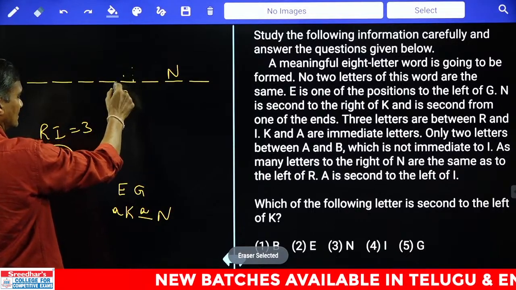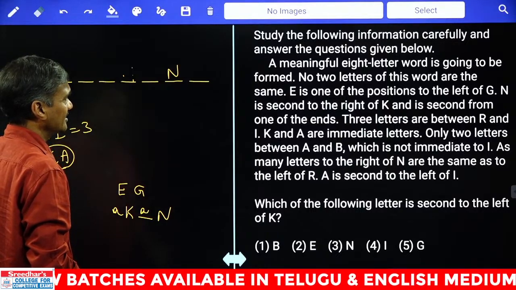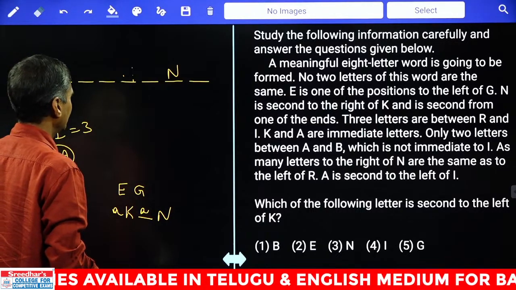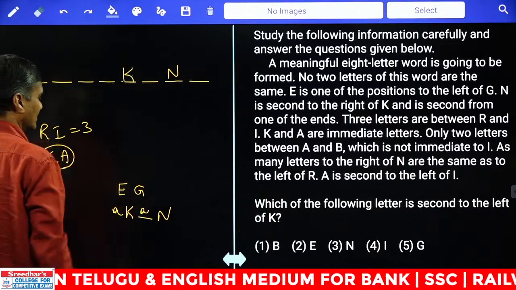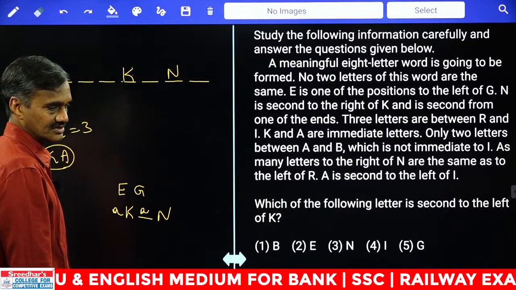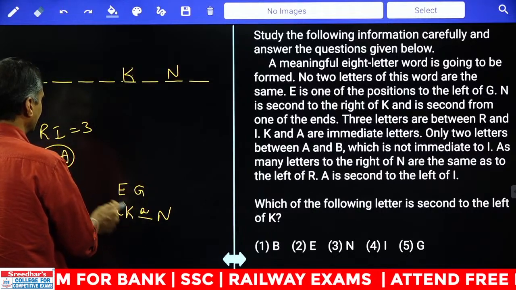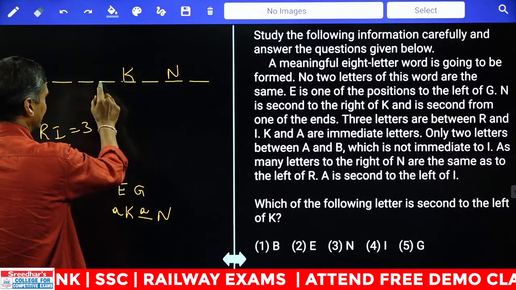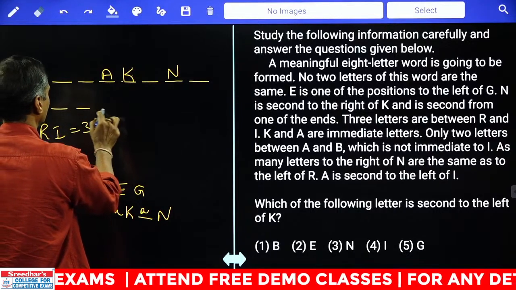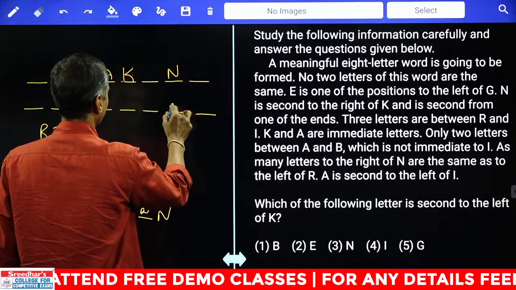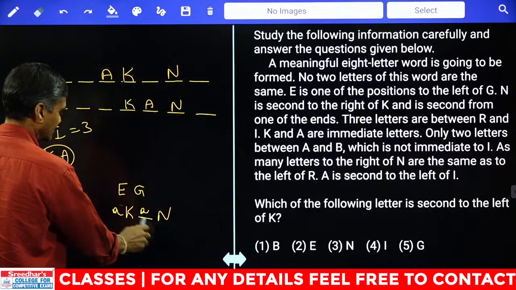Where is this G? Now K and N. E is at one of the positions. N is seated second to the right of K. K is here. Now if K is here, then A is the immediate left-hand side. A is an immediate neighbor, K and A are adjacent, and that means A can be left or A can be right. A is left, that is one case. And in the next case, 1, 2, 3, 4, 5, 6, 7, 8, N is here, K is here, A is here, this is another case. Now we have considered this one.